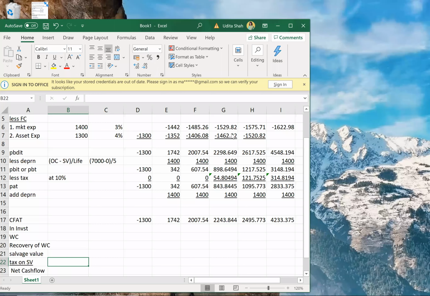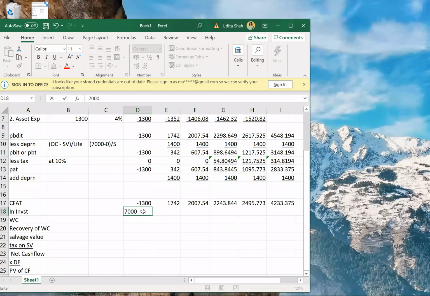Company plans to invest $7 million. So initial investment will be in year 0. So 7,000 will be in year 0 and that will be negative.